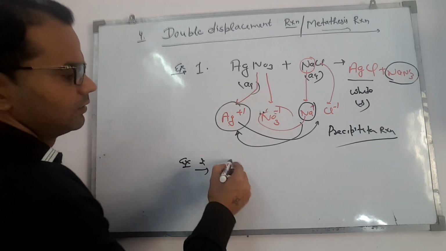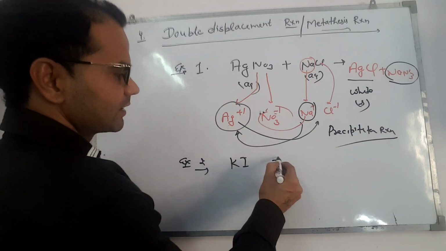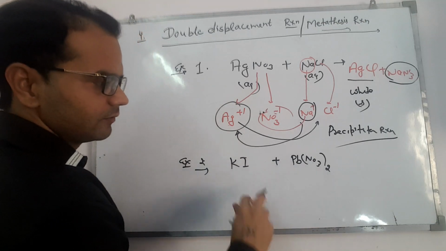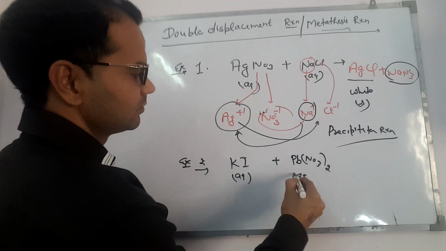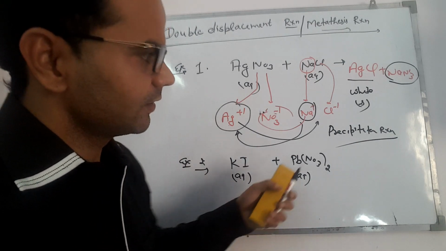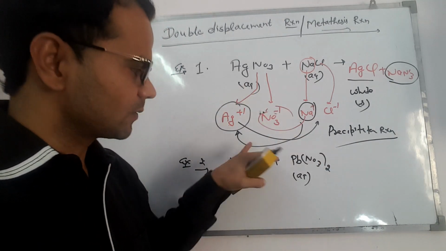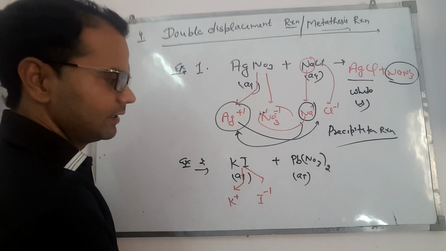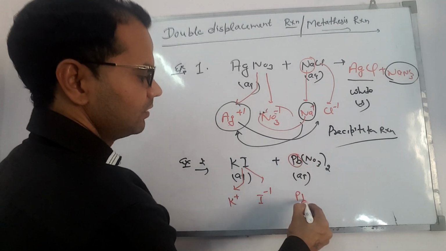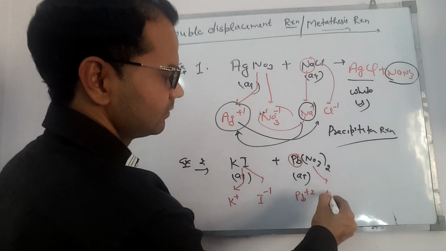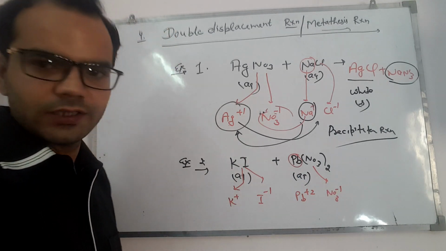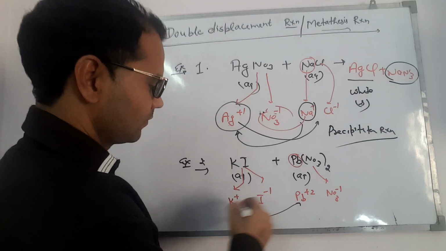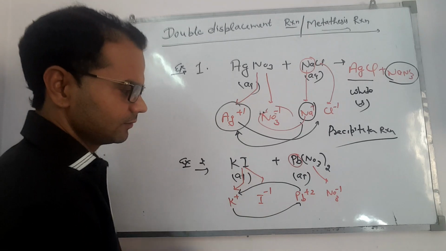Example number 2. When KI is mixed with lead nitrate, both are soluble, in aqueous solution. So again a precipitate will form, a double displacement reaction will take place. Split them into ions: potassium ion, iodide ion, Pb plus 2 lead ion, and nitrate ion. So what we have to do is just change the position of ions, Pb instead of potassium.